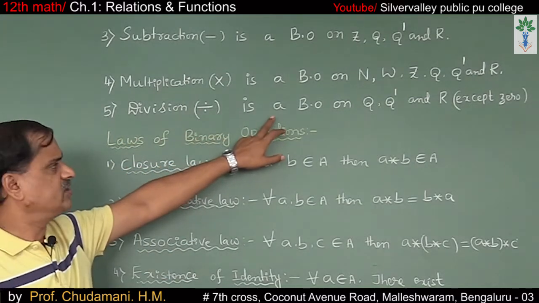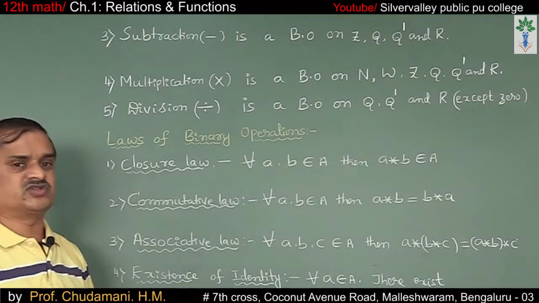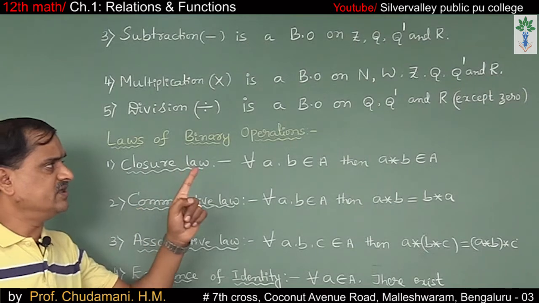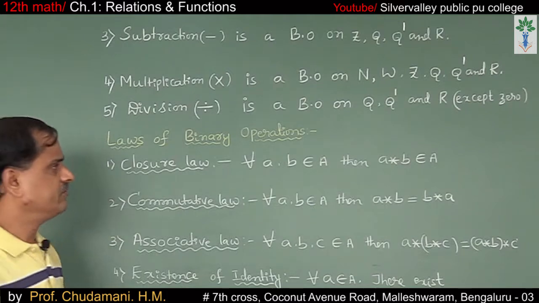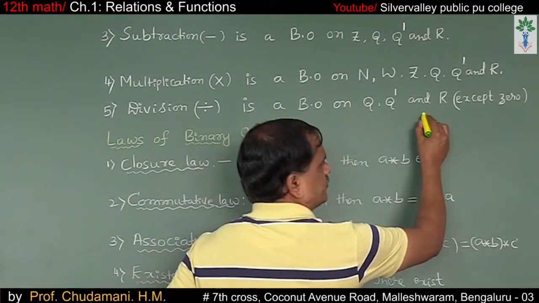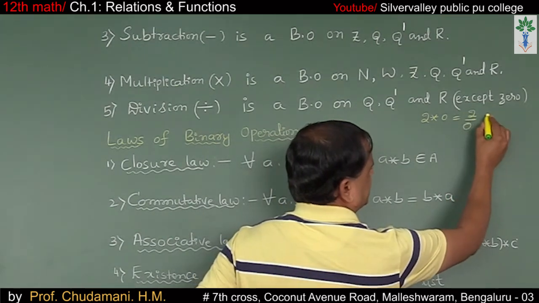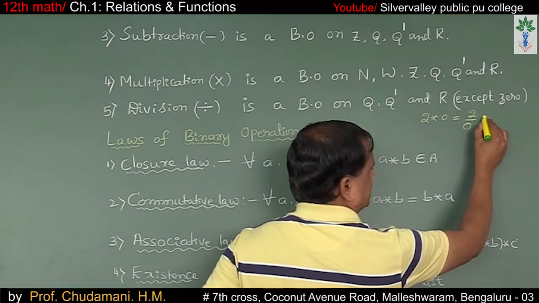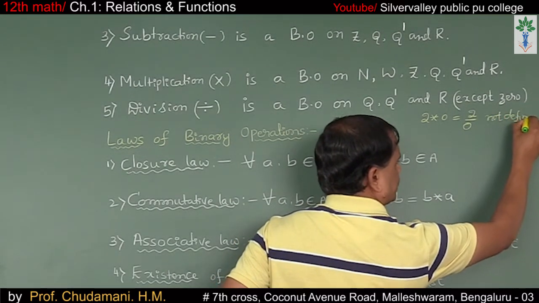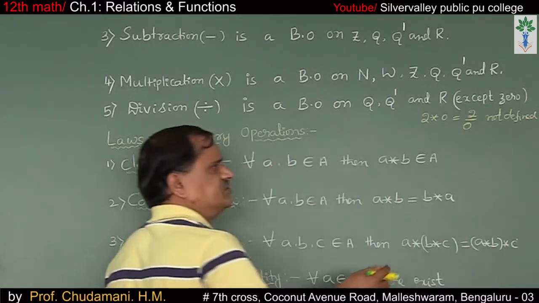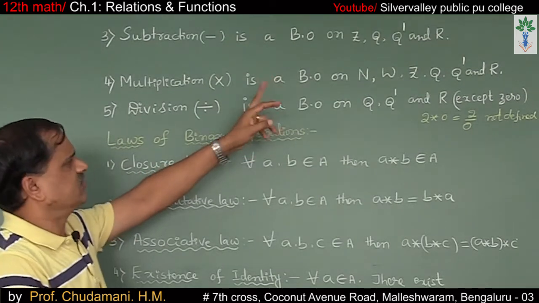Division is a binary operation on rationals, irrationals and real numbers also. Make sure that real numbers means except 0, because division by 0 is not possible, you know. For example, if I take 2 star 0, 2 divided by 0 is not defined. Infinity we say, 2 by 0 is infinity, is not in the set of real numbers.